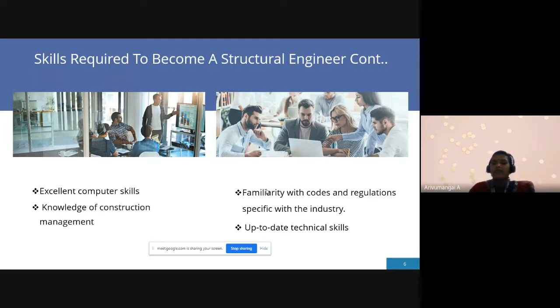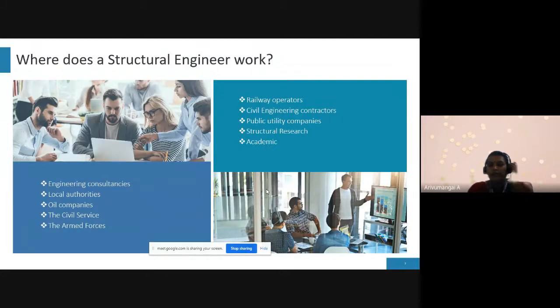Next one is up-to-date technical knowledge and skills. What technologies are improving day by day, you should know, as a structural engineer. And next, what is the structural engineer's work?